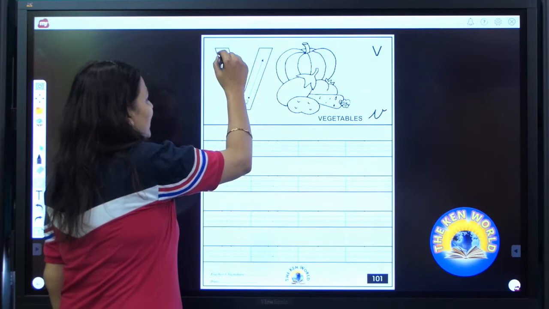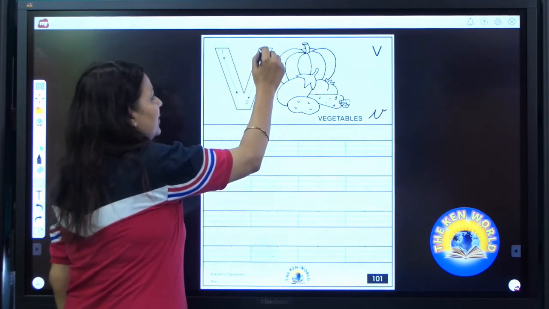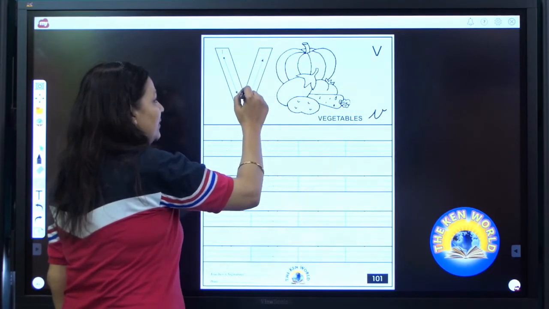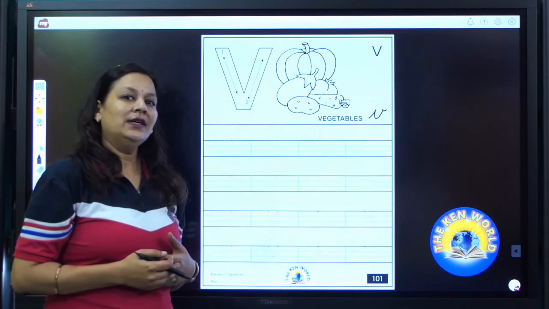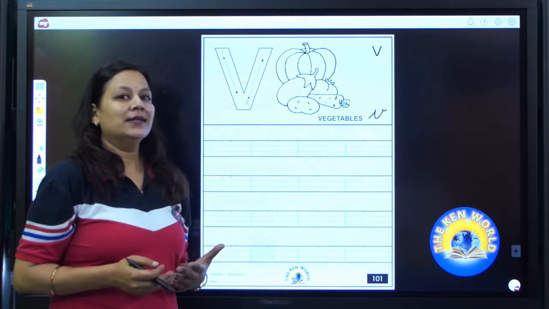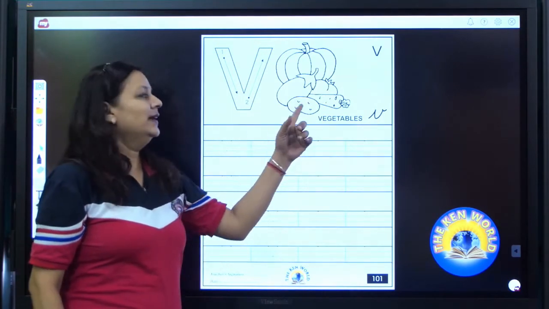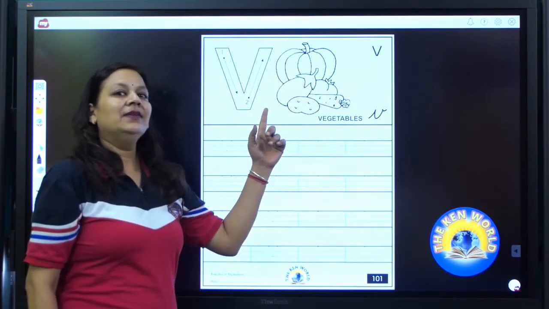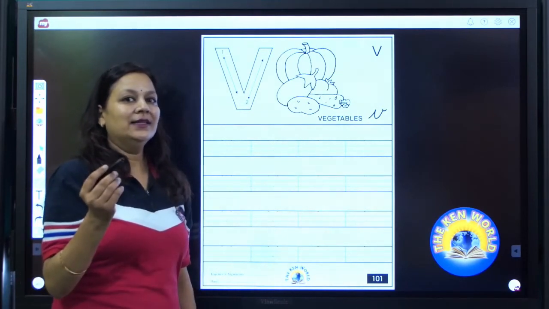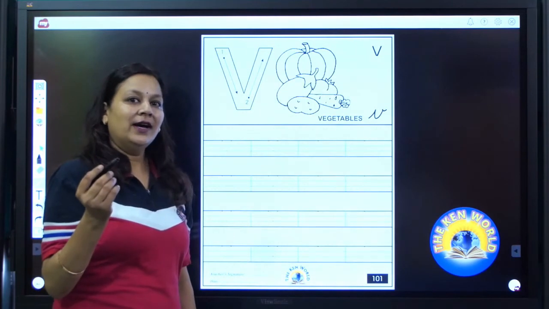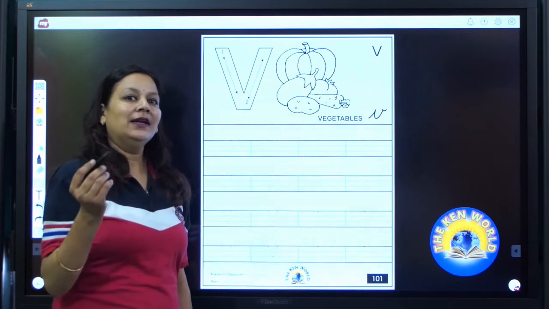Draw a slanting line from top till base. Now come to the opposite side. Draw one more slanting line from top till base. This is the formation of V. Now speak with me. V says V. V as in vegetables. Now hold your pencils like this. First of all, I will write and you have to wait for your turn. And you have to speak and write.